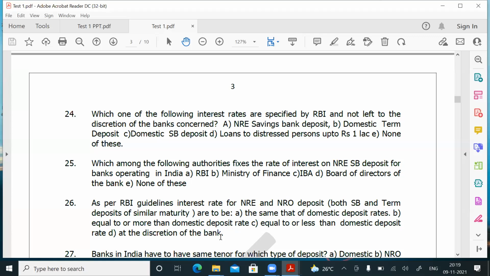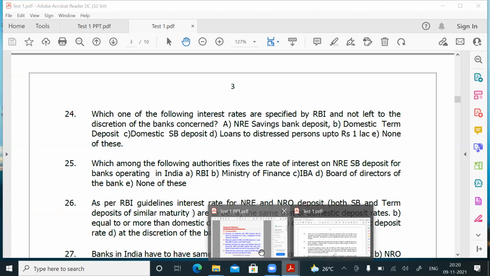What does RBI say? RBI says, as per RBI guidelines, interest rate for NRE and NRO deposit should be either equal to or less than the domestic rate. So it should be either equal or less than the domestic rate. In Canara Bank, the rates are the same. Let's quickly go through.